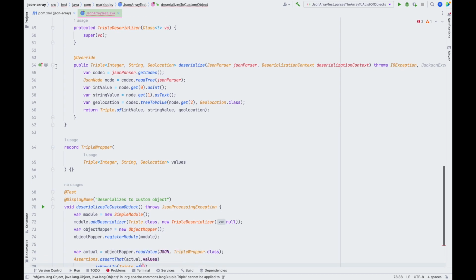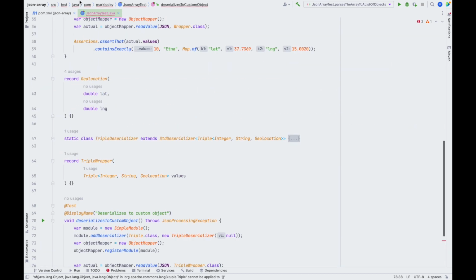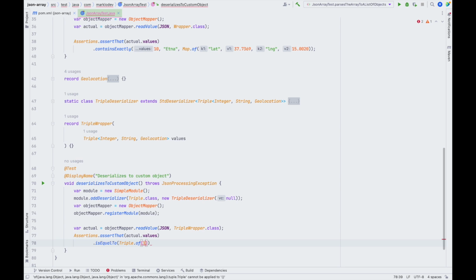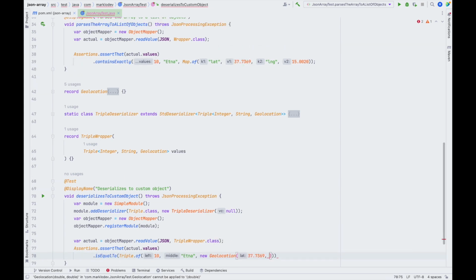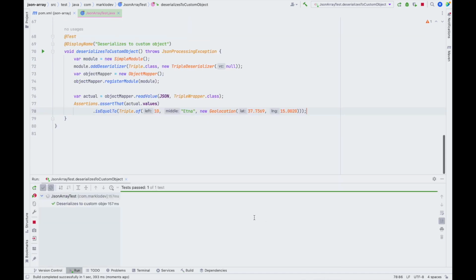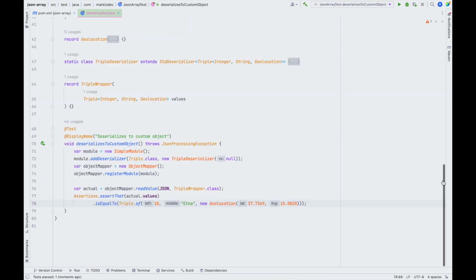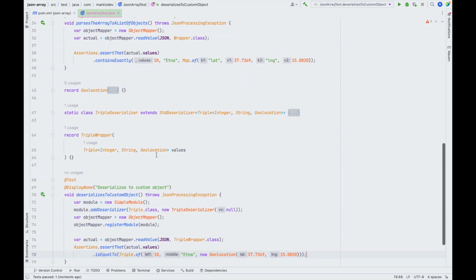So the code that we are expecting is the integer value, the string value, and our geolocation with this and the longitude. So let's check if our test passes. And again, JSON successfully deserialized our array to the given triple.